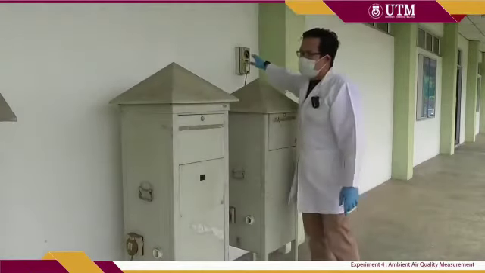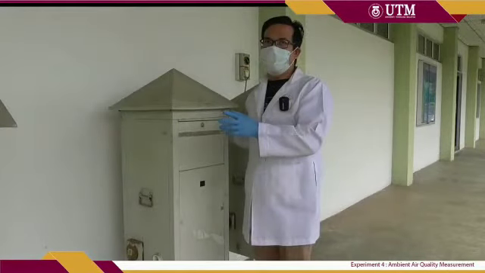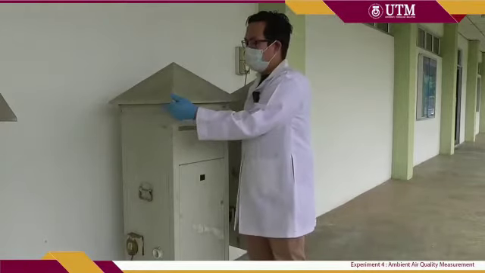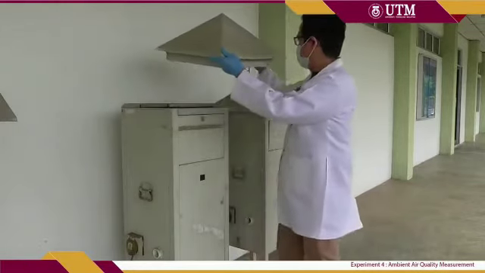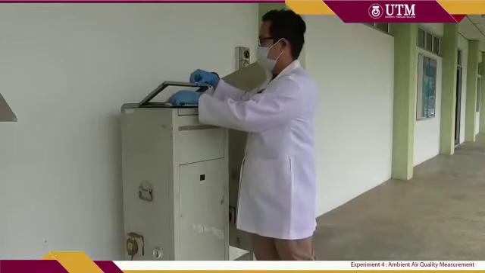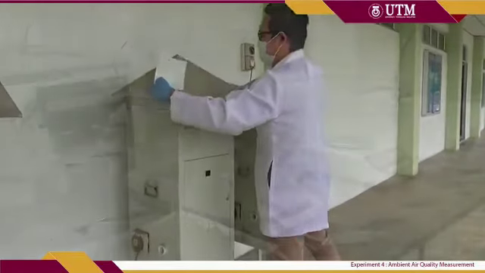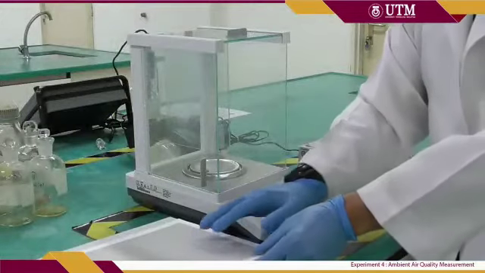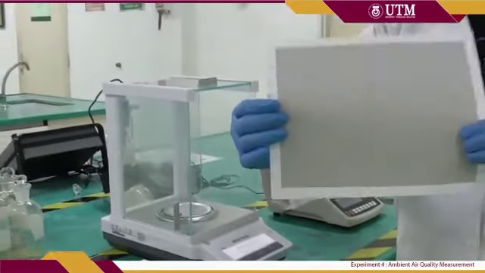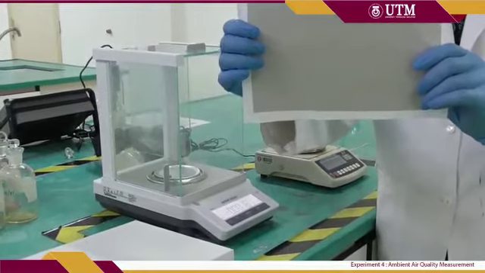Turn on the pump and leave it for a certain period of time. Record the sampling time. Then open the lid of the HVS. Take out the filter paper and close the HVS. This is the filter paper after the sampling. As can be seen, there is a difference in the color of the paper before and after the sampling.